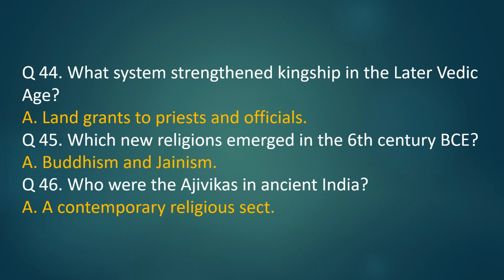Question 44. What system strengthened kingship in the later Vedic age? Answer. Land grants to priests and officials. Question 45. Which new religions emerged in the 6th century BCE? Answer. Buddhism and Jainism. Question 46. Who were the Ajivikas in ancient India? Answer. A contemporary religious sect.